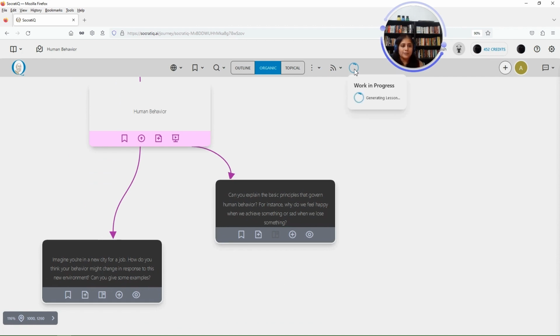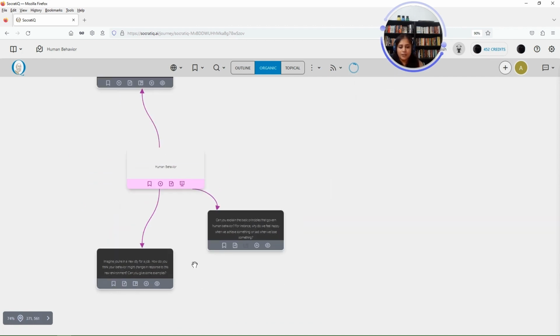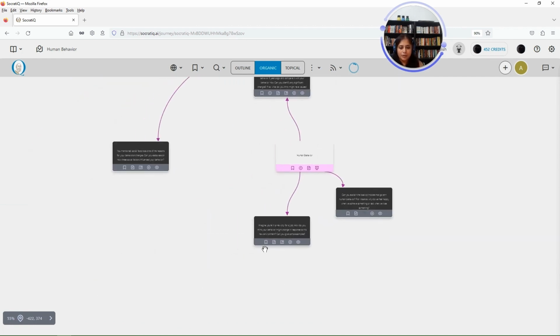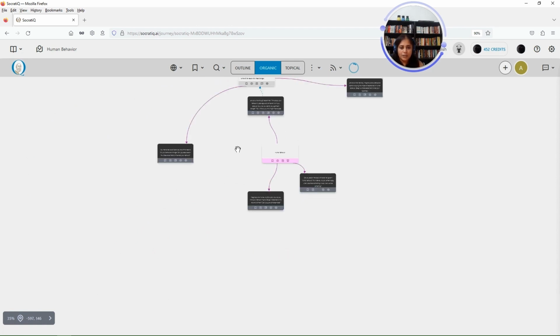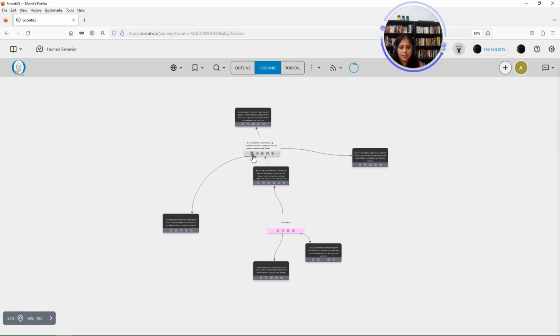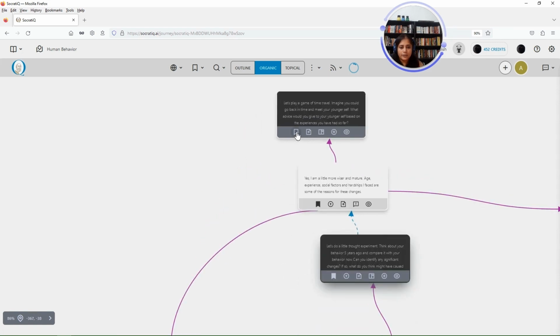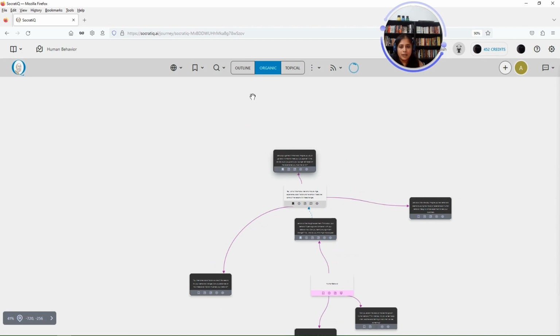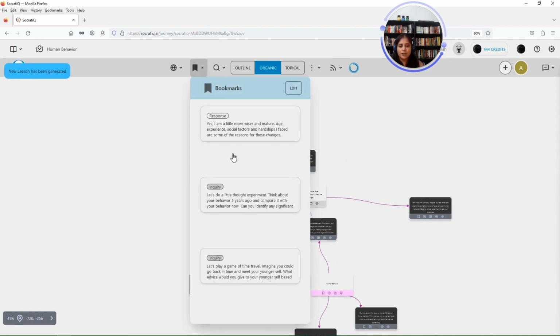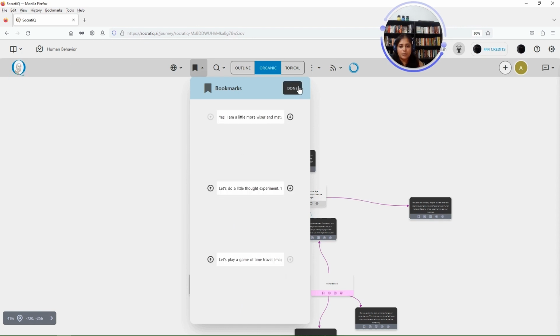So you see the work is in progress here. In the meantime, I am going to bookmark some of the inquiries here. I'm going to bookmark this response I added and the original inquiry I responded to, and I want to respond to this later as well, so I'm going to bookmark that. And you can see here that when you bookmark, everything gets added to your bookmark section, and you can edit them whenever you want. If you want to rearrange anything, you can do that here.